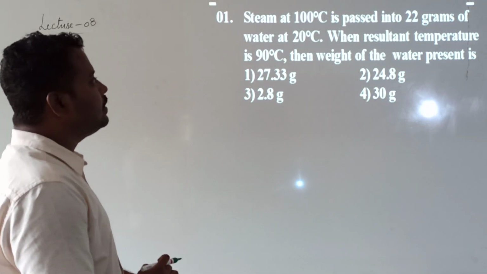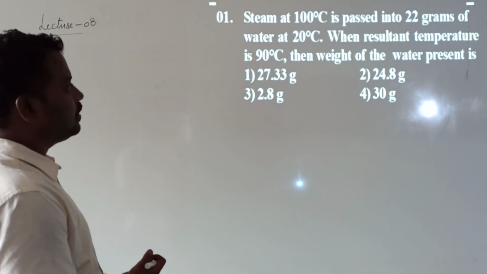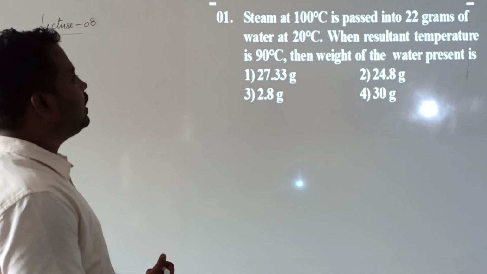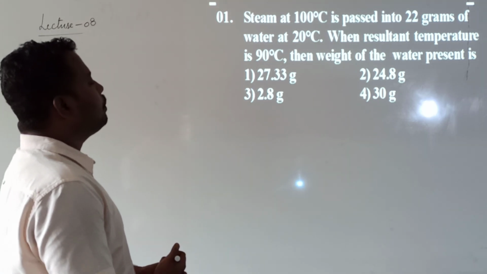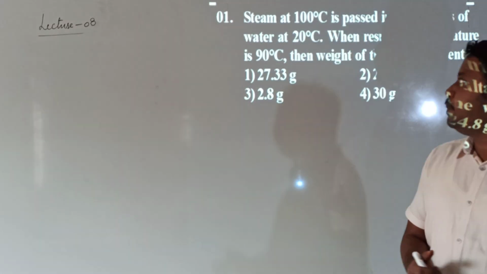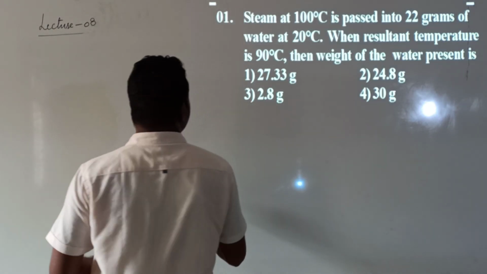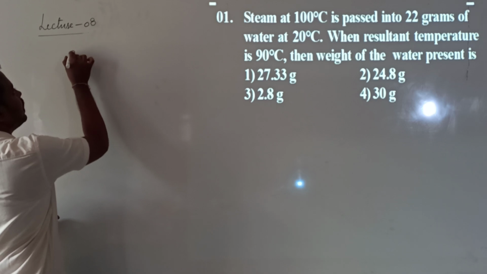Steam at 100 degrees is passed into 22 grams of water at 20 degrees. The resultant temperature is 90 degrees Celsius. Then what is the weight of the water present? Which one is passed? Steam is passed. Steam mass is not given. So steam is at 100 degrees. According to which principle?